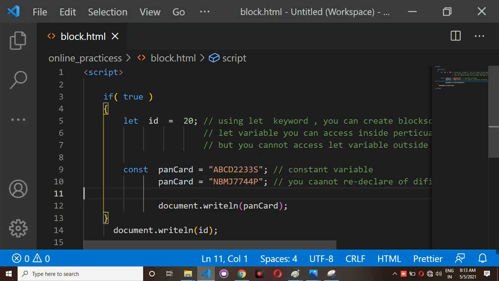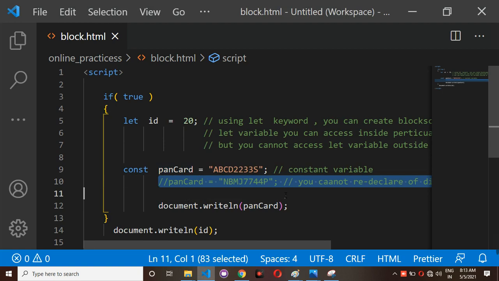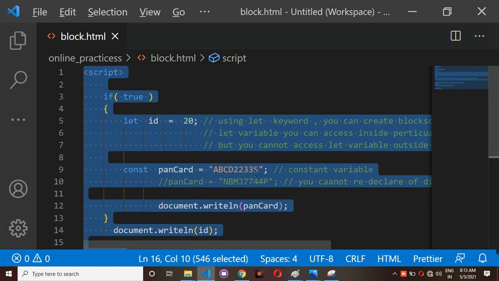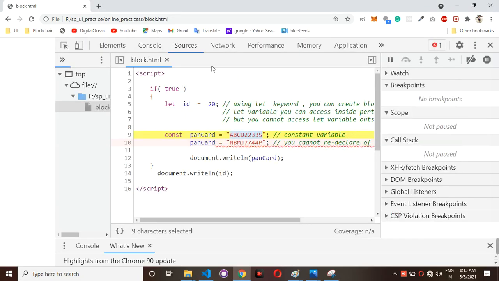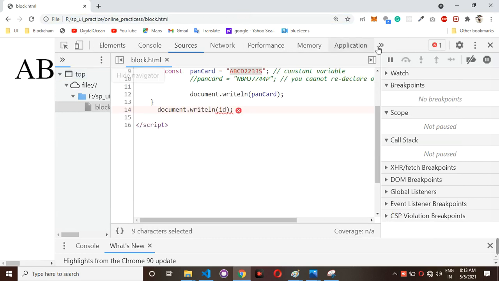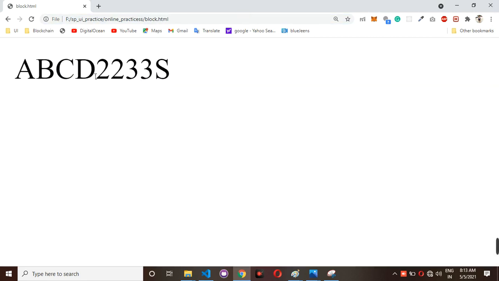So now I am removing this one. If you remove this, meaning you have commented this out, then it won't work. Only whatever you have given, A, B, C, D, will work. You can check here. You can see ABCD 2233 yes, you are going to get.